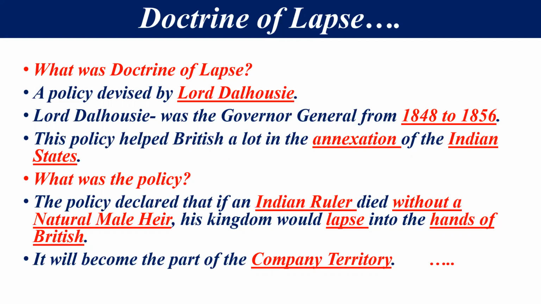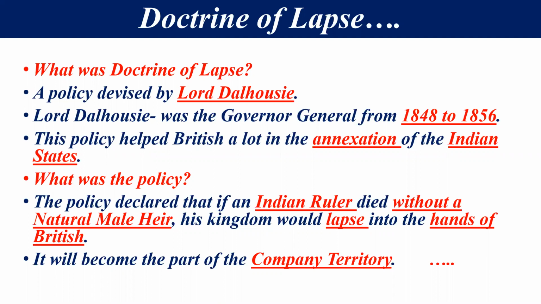Means, अगर कोई भी Indian ruler बगैर किसी बच्चे के expire हो जाता है, and that heir must be male, means उनका बच्चा जो होता है वो लड़का होना चाहिए. अगर कोई भी Indian ruler बिना किसी लड़के के पहले ही die हो जाता है, तो उसका kingdom it would lapse, वो छीन लिया जाएगा, and it would be in the hands of the British. It would be the part of the British. वो British Empire का part बन जाएगा.